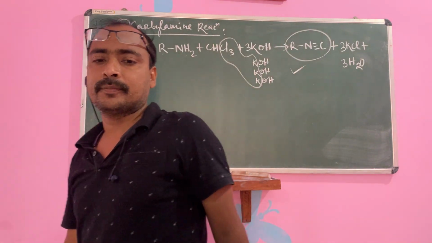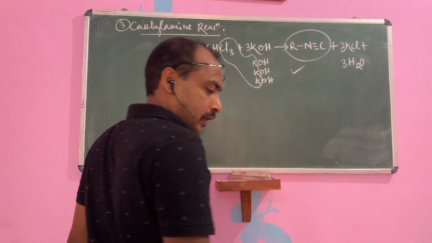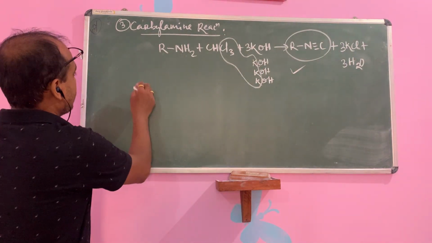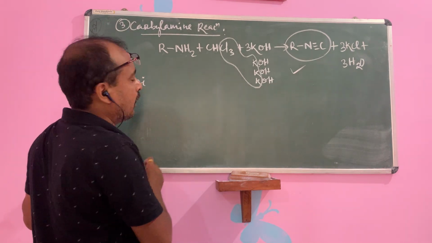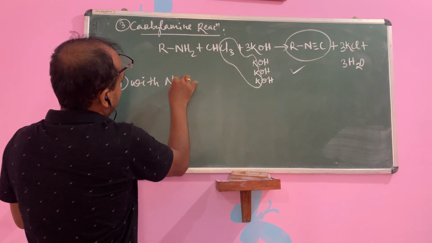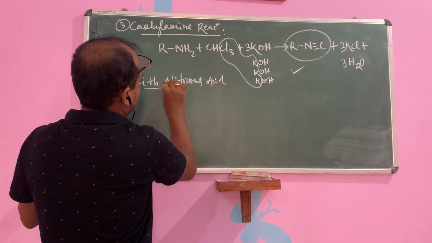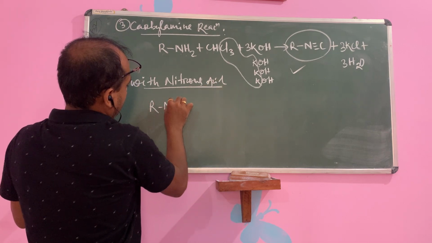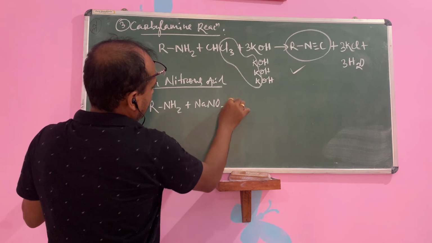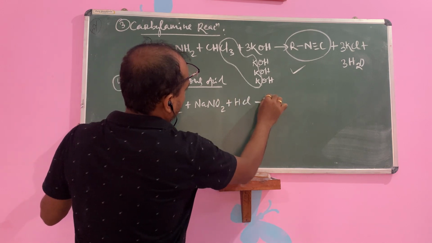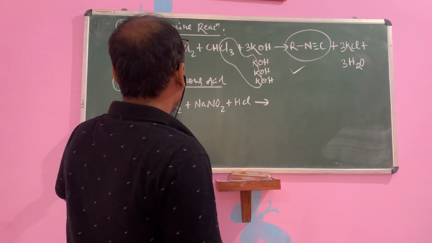Then next, children, amine with nitrous acid. This is already discussed in lesson 1. If an amine is treated with NaNO2 in the presence of HCl, it forms a diazonium salt.